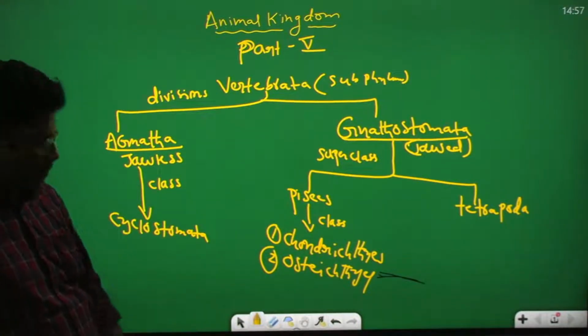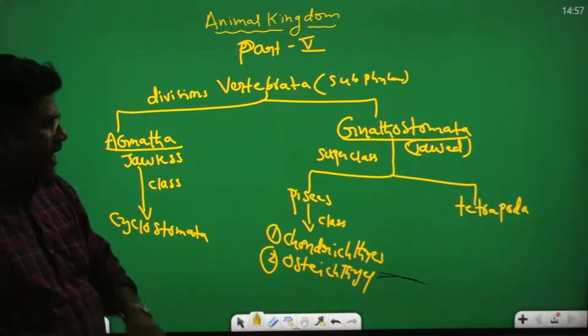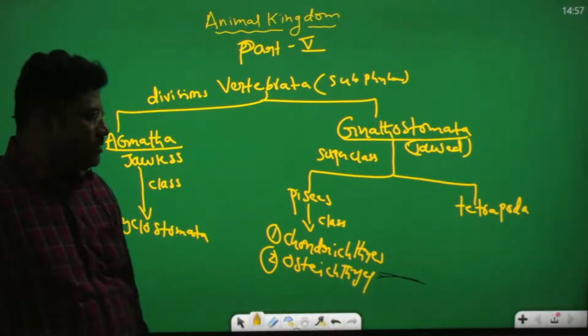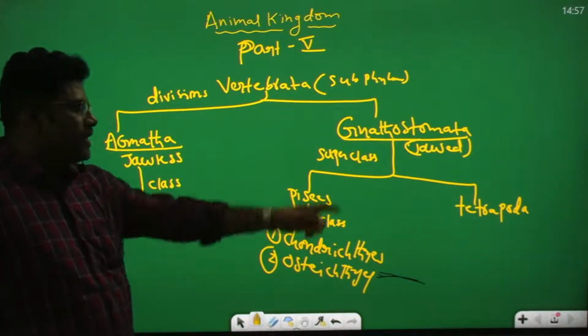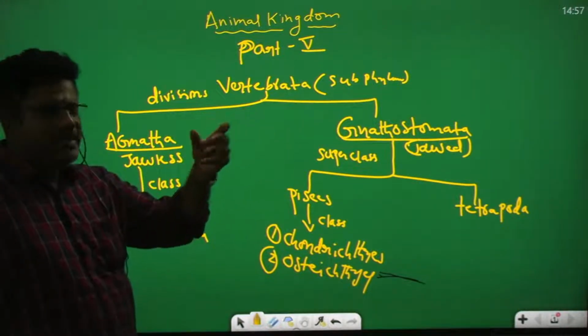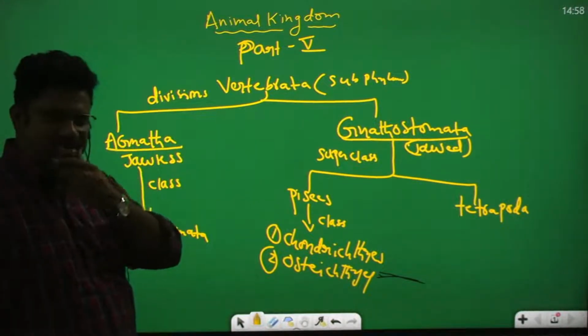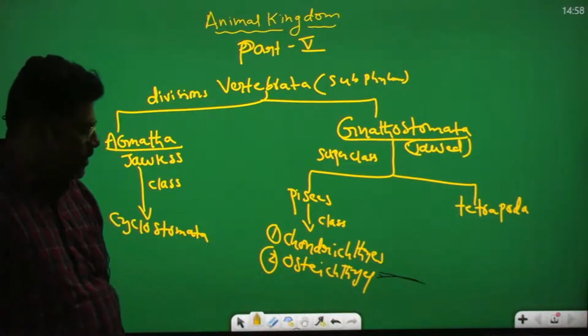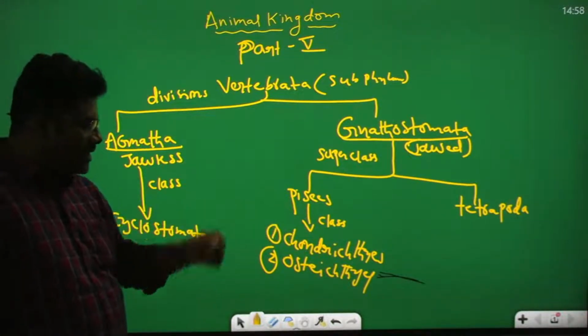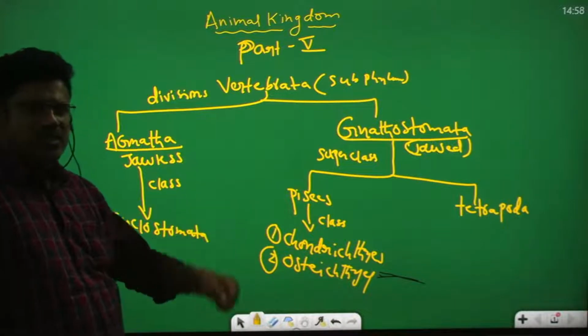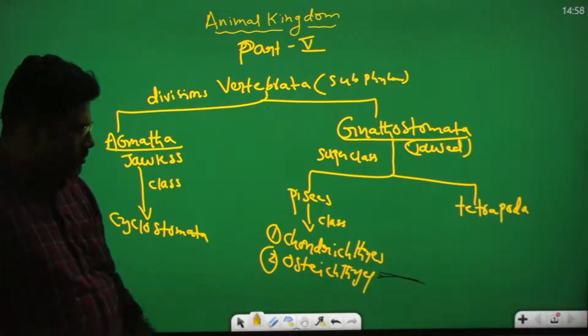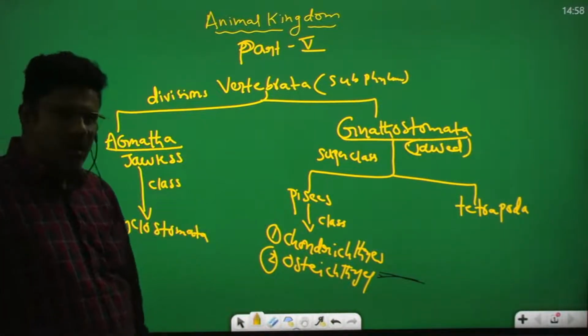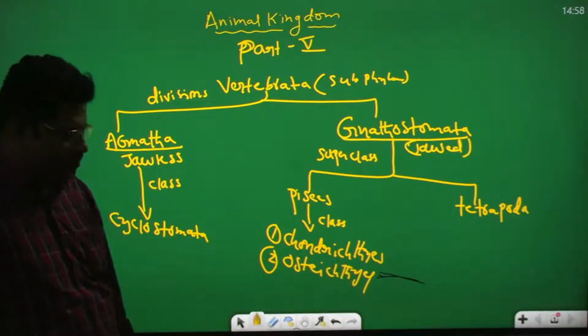Gnathostomata means jawed, jaws are present. They have two superclasses, one is Pisces, second one is Tetrapoda. In Pisces, two classes are there, Chondrichthyes and Osteichthyes.